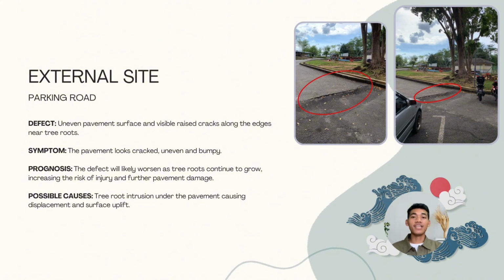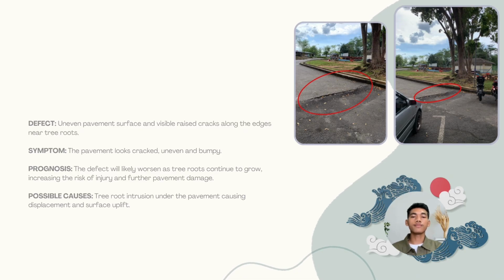External side. The element is parking road. The defect, uneven pavement surface and visible raised crack along the edges near tree root. The symptom, the pavement looks cracked, uneven and bumpy. The prognosis, the defect will likely worsen as tree roots continue to grow, increasing the risk of injury and further pavement damage. The possible causes, tree root intrusion under the pavement causing displacement and surface uplift.